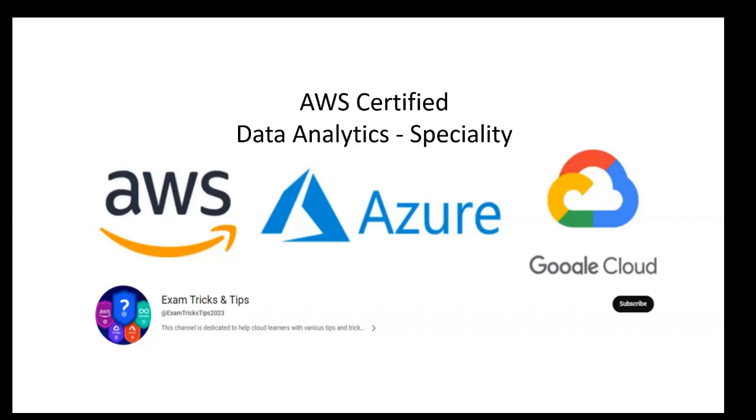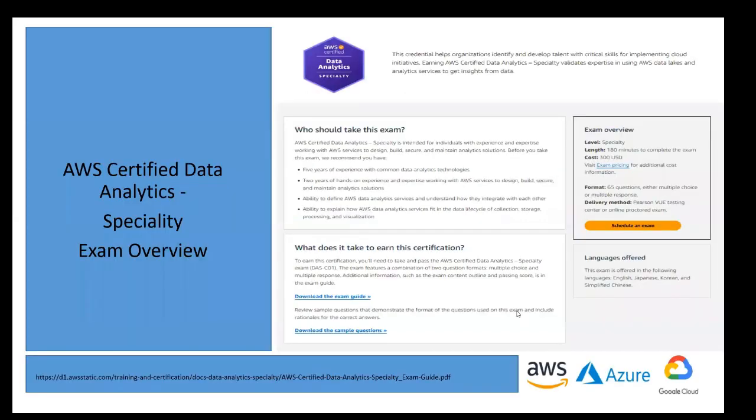When I was preparing for this exam, I found that there's not a lot of support available if you're doing cloud practitioner or associate, or for that matter even solution architect professional level exam. There's a lot of material available, a lot of guidance available from many subject matter experts. But when it comes to specialty examinations like data analytics or machine learning or security specialty exam, there is not a lot of information or guidance available. So I've decided to help anyone who is going to do data analytics exam through these video series.